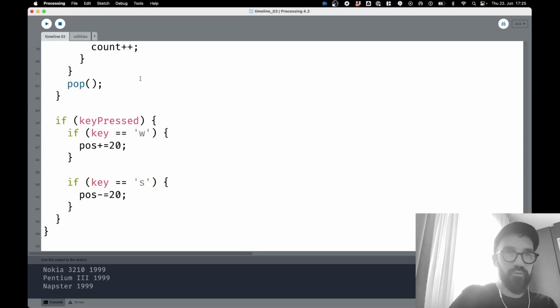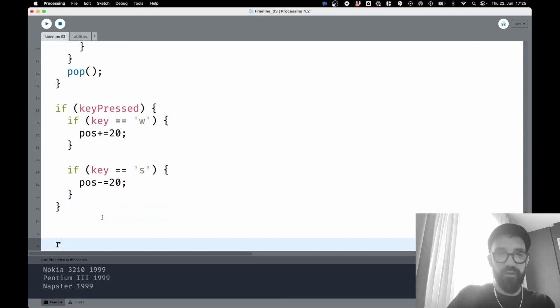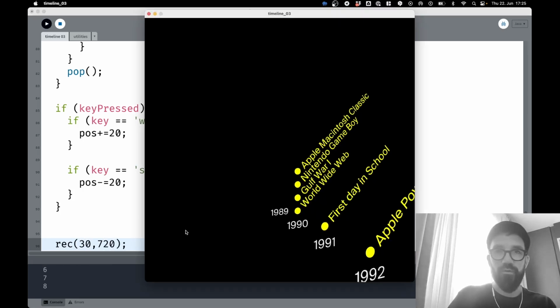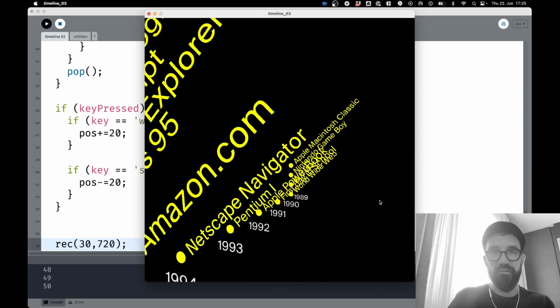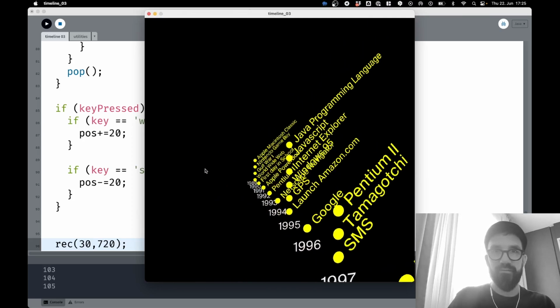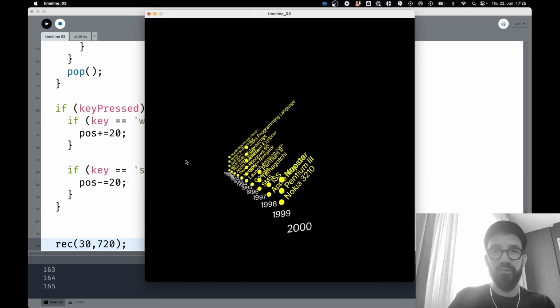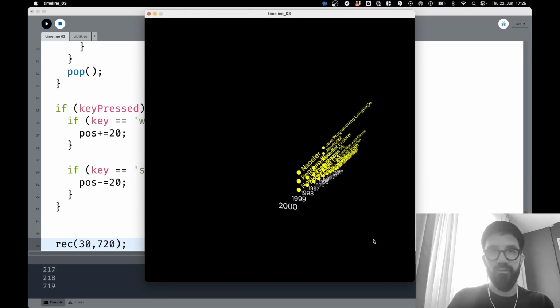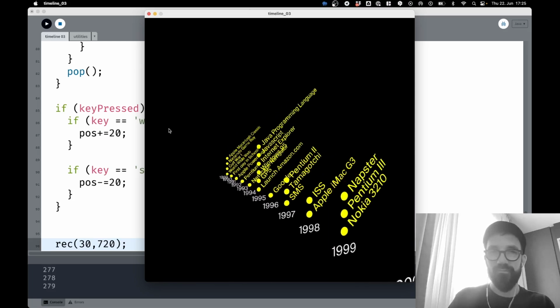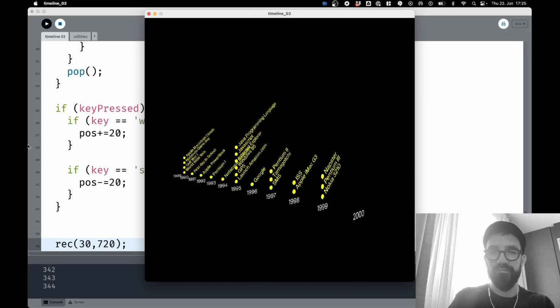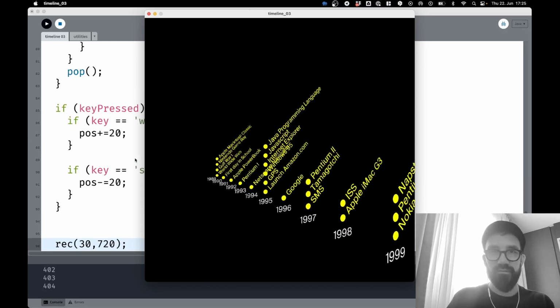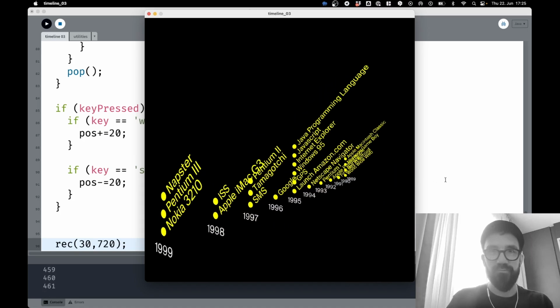Utilities, and all I have to do now is go to the draw loop and say rec, 30 frames per second, and I want to export, let's say, 720 frames, and now it renders a video in real time. It's rendering a video right now, right? So I can post this on Instagram or whatever, use it in my courses. Beautiful, I love that.